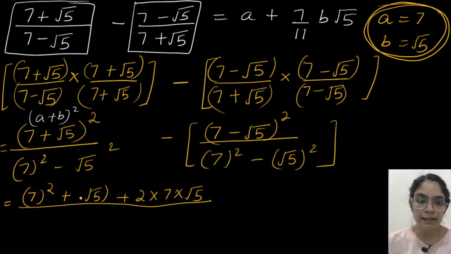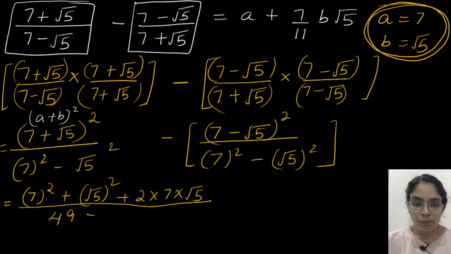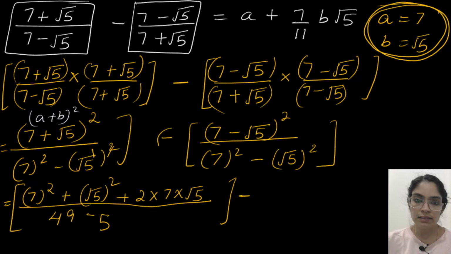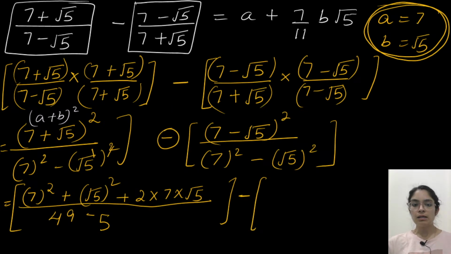I am sure you are writing here. I have less space, so I can't write. So 7 square is 49 plus root 5's square. Square and root will get cancelled, so that is 5. This is the first part. This minus sign stays as it is. So now I have to apply a minus b whole square.